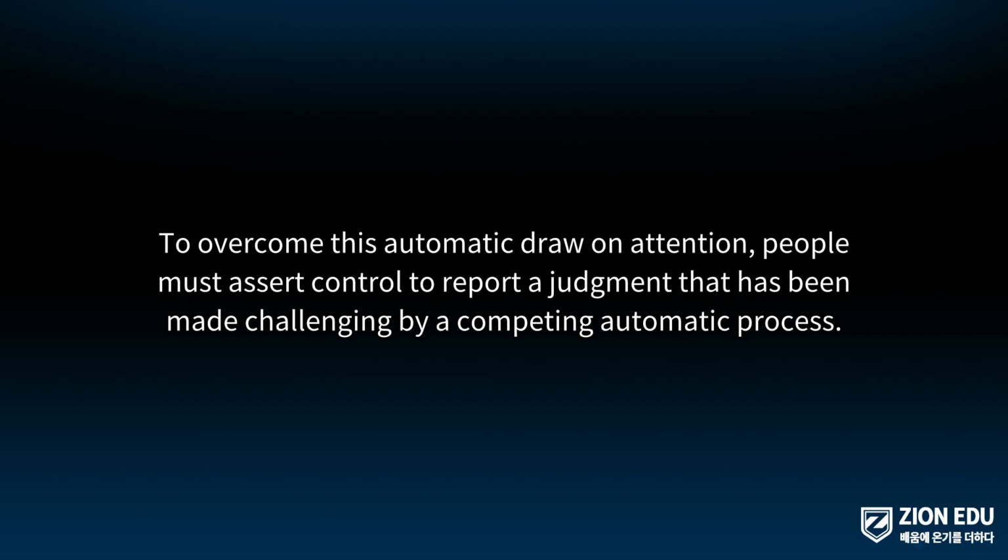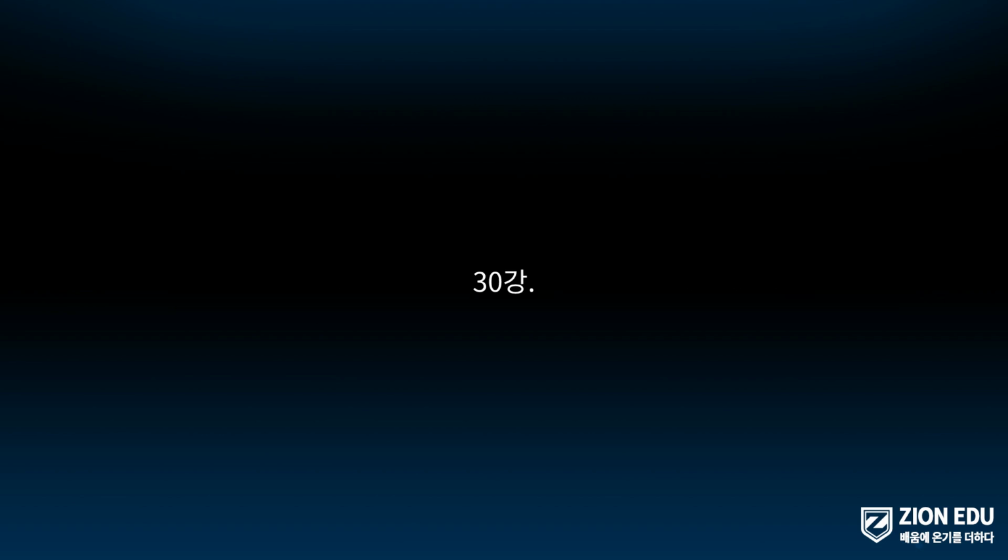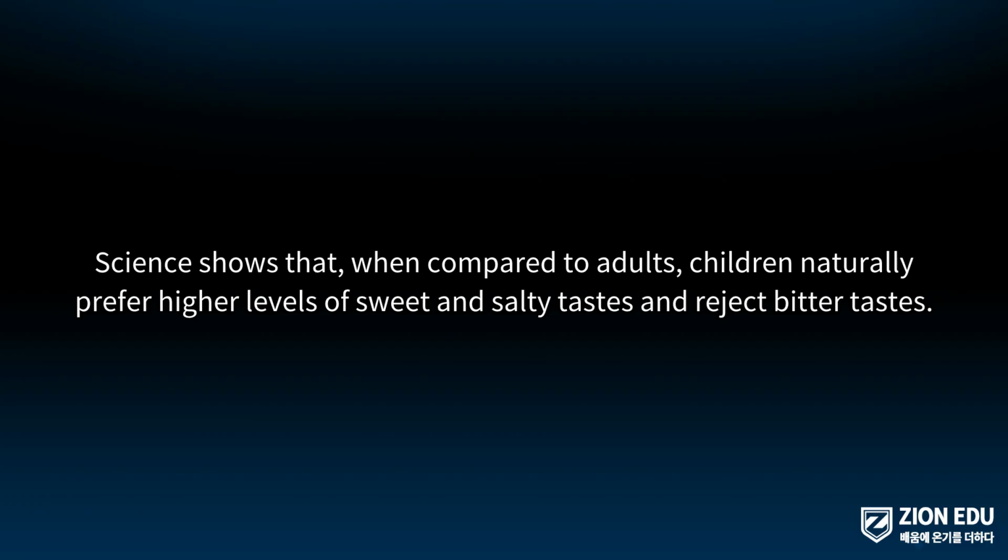To overcome this automatic draw on attention, people must assert control to report a judgment that has been made challenging by a competing automatic process. So, in this case, people are aware of an automatic process, but they cannot stop it and have difficulty correcting its influence.